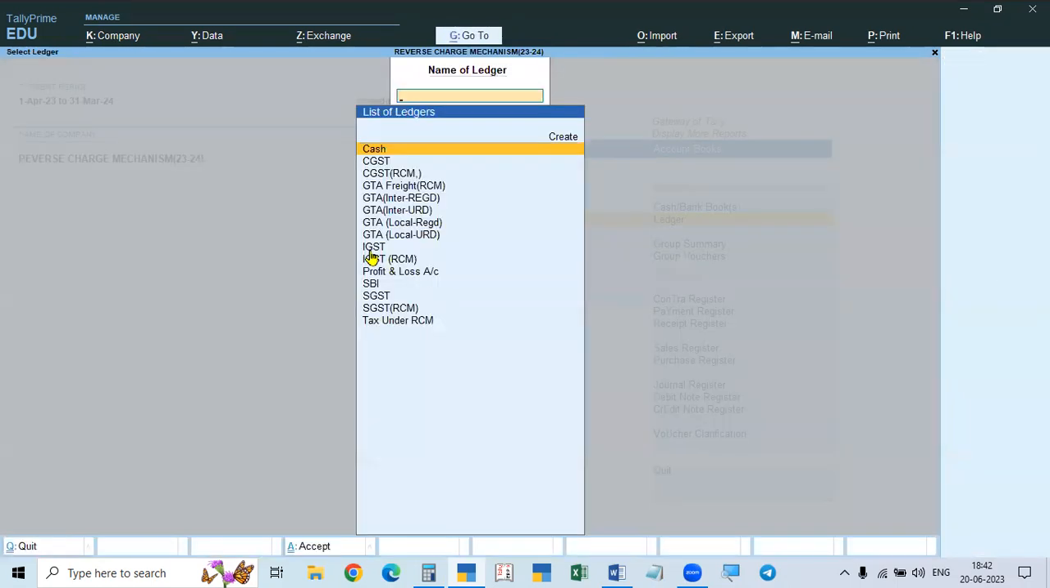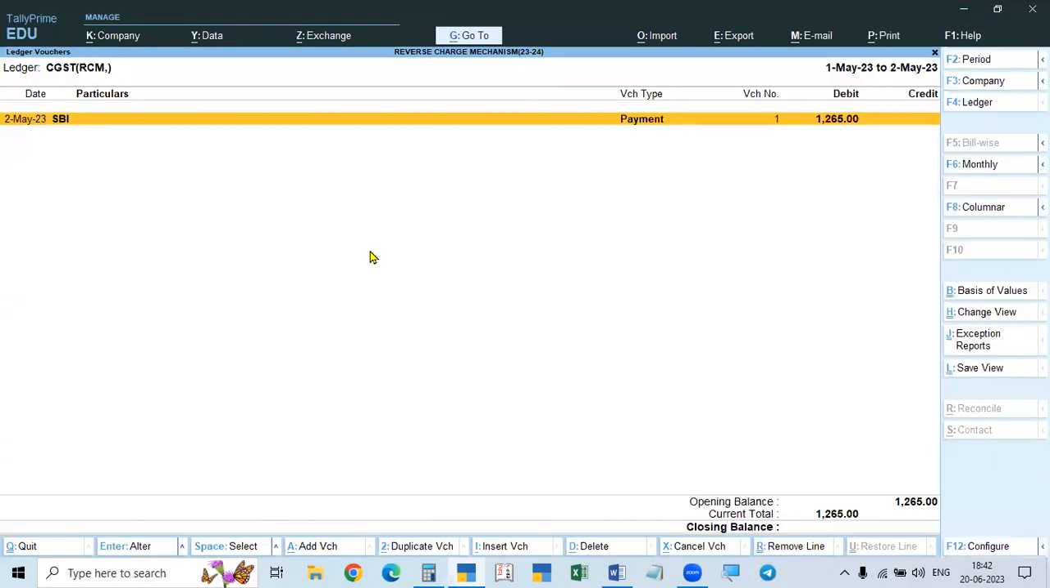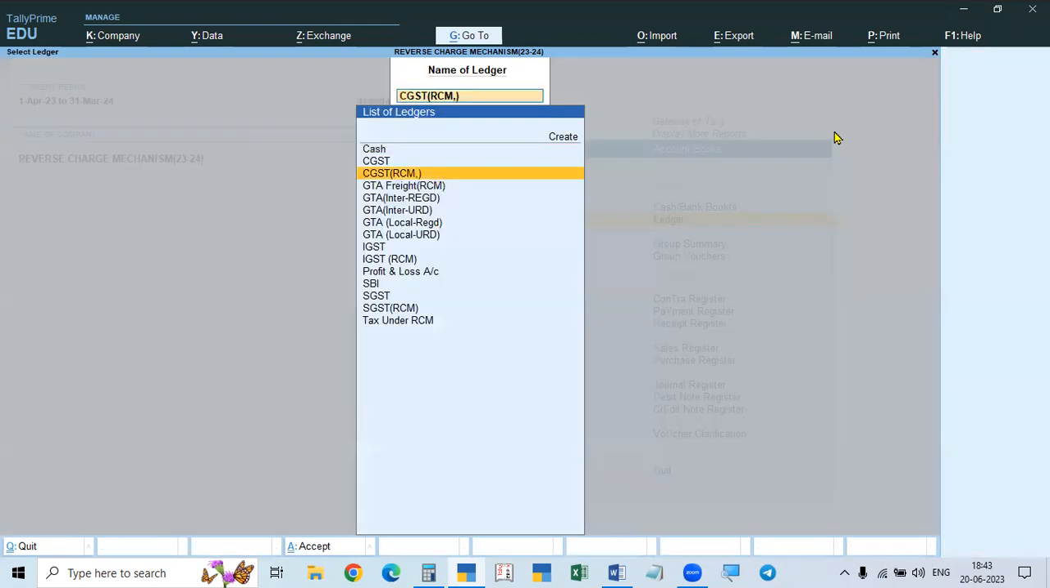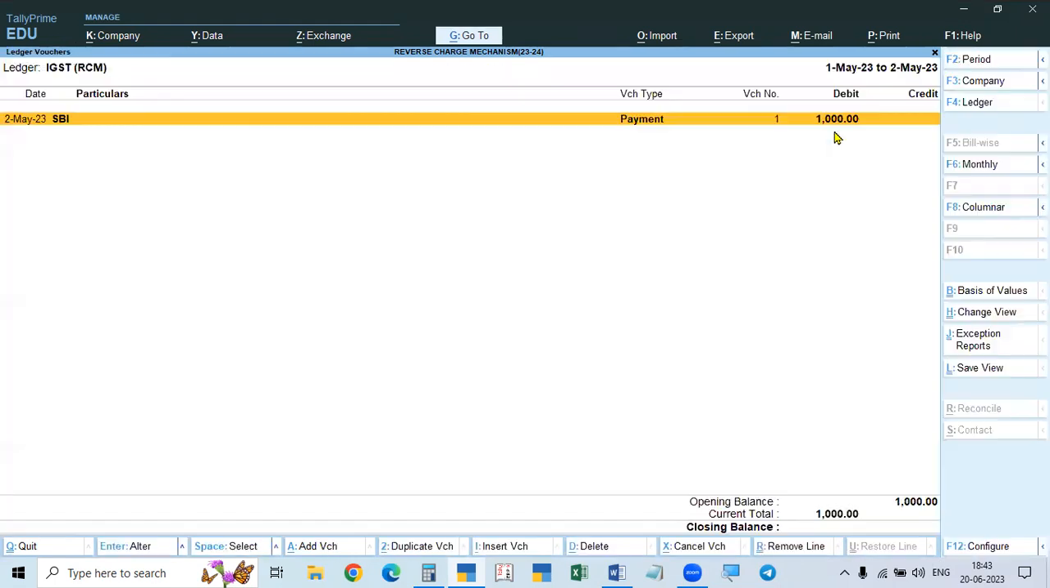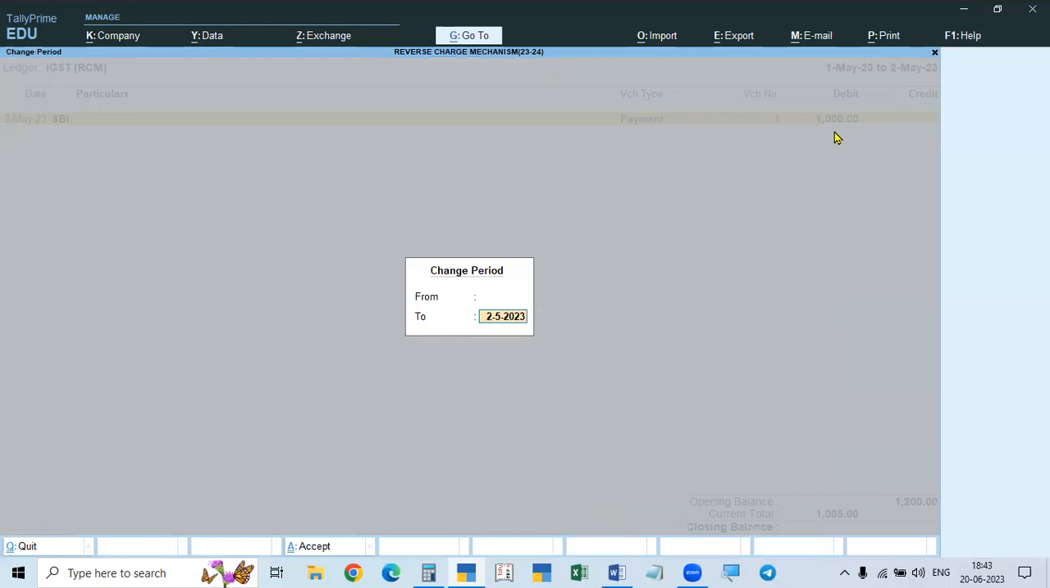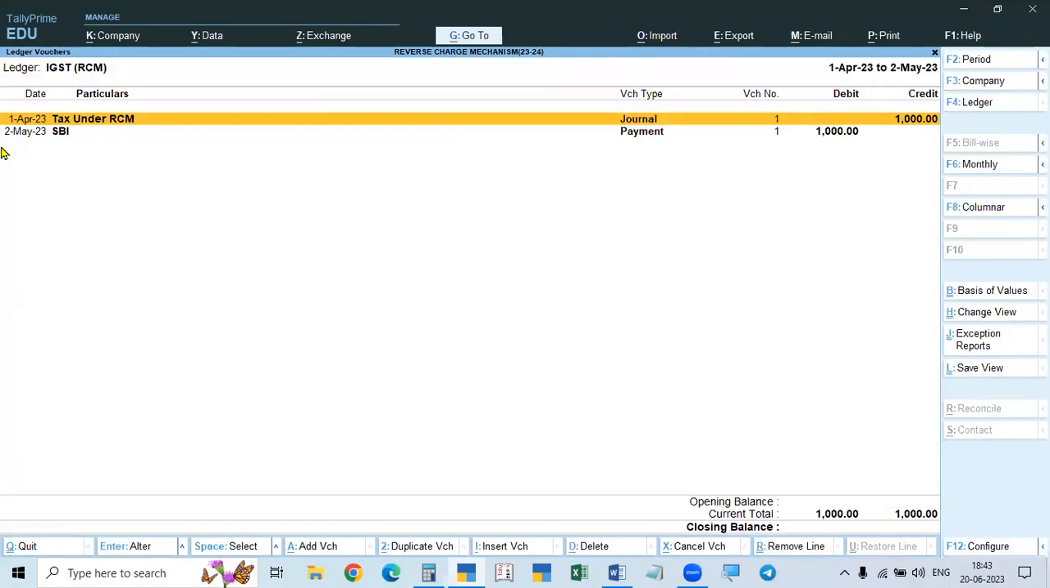See the RCM tax, so GST. Here you see it is created under RCM on 1st April. We created the liability. Now we paid the liability. Same everything like that. So IGST also, take this. It is April, it is May. That's why I'm changing the date. So 1,000 rupees created, 1,000 rupees paid, and SGST also. So 1,265 created, 265 paid, which is closed.